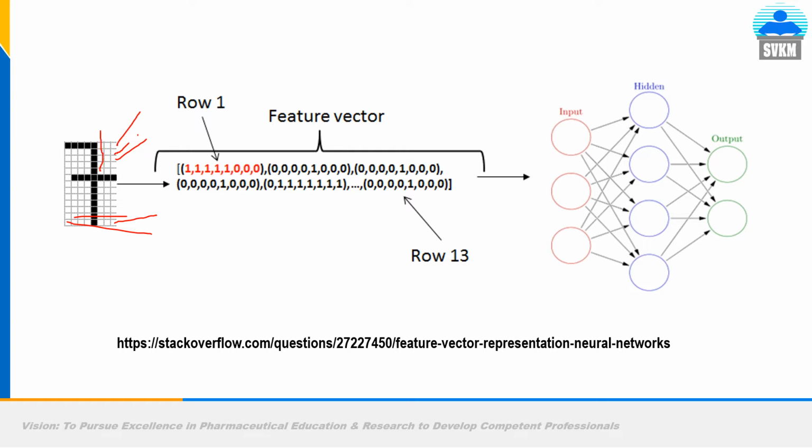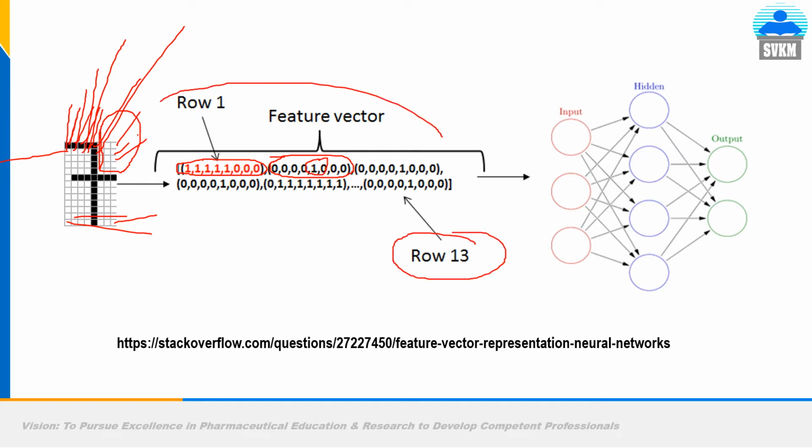So these blank boxes are of no use to the machine learning model, right? So you will tell that in the first row there are a total of 5 different types of boxes which are different from the rest of the boxes. So this is the first row data. One means there is something in the first row. In the second row again, this is the second row. This is square number 1, square number 2, square number 3, square number 4, square number 5. So on the fifth square, there is something which is different from the rest of the neighborhood of the square. This is 1, right? So likewise for all 13 rows you will do this.